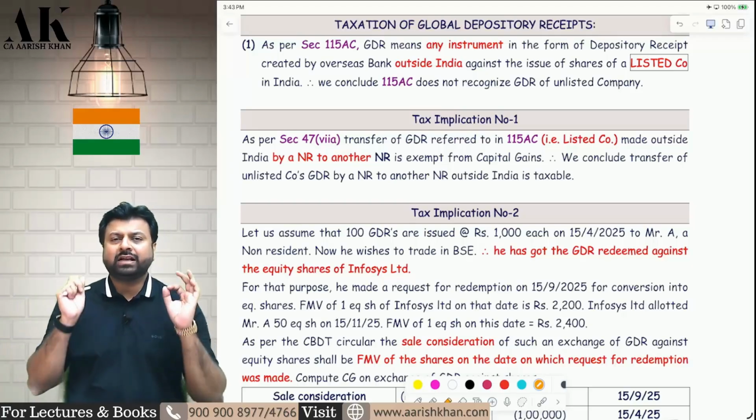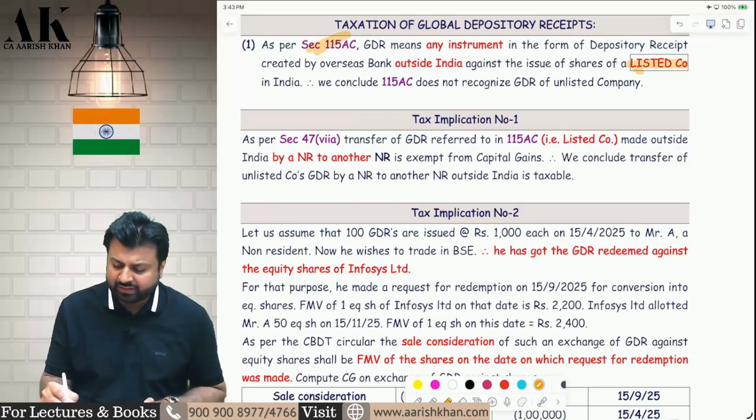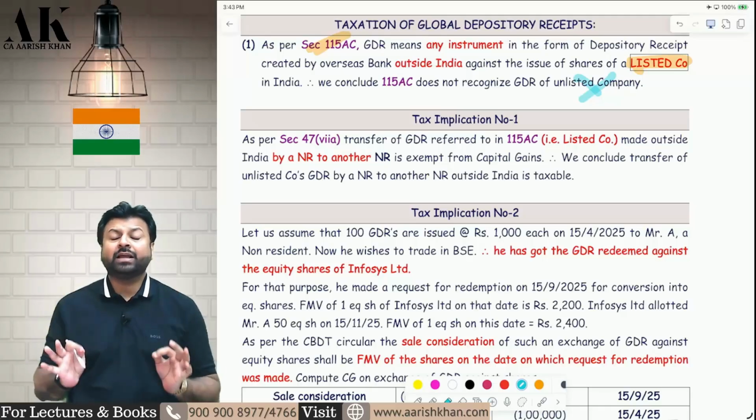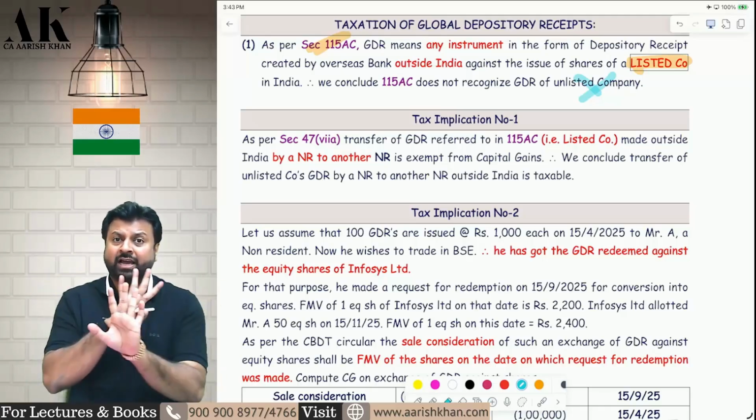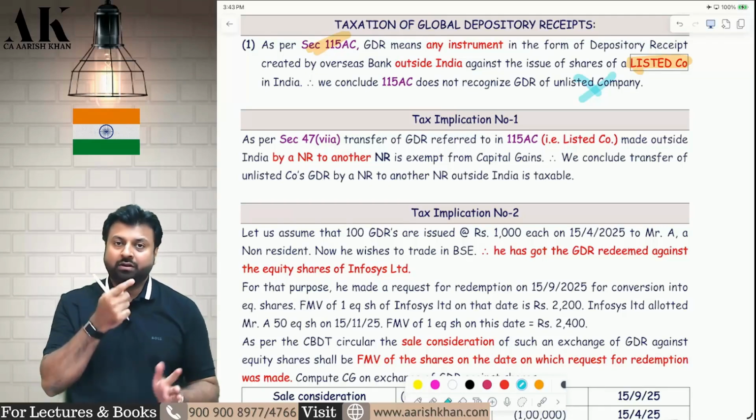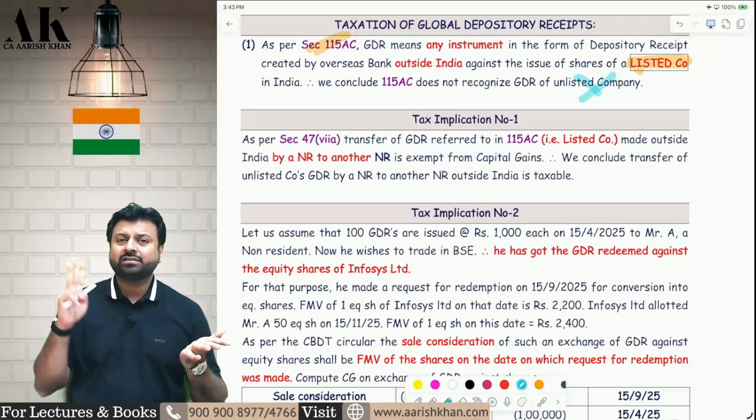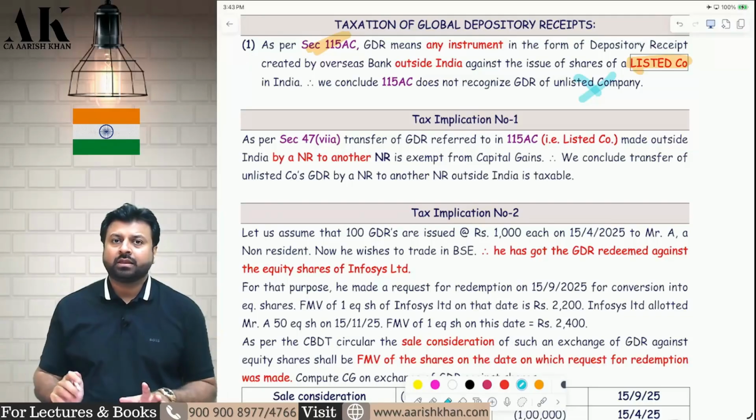Now, first of all, under income tax law, section 115AC only considers GDR of a listed company. They don't recognize GDR of an unlisted company. Therefore, in income tax law, GDR means only listed company GDR. Unlisted company GDRs are not covered. So there are three parties over here. One is listed company in India, Infosys. Second is foreign bank. Third is foreign investor. So the foreign bank has given the GDR to foreign investor and taken the money.